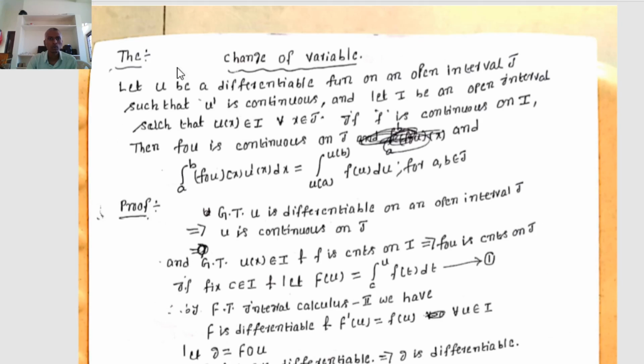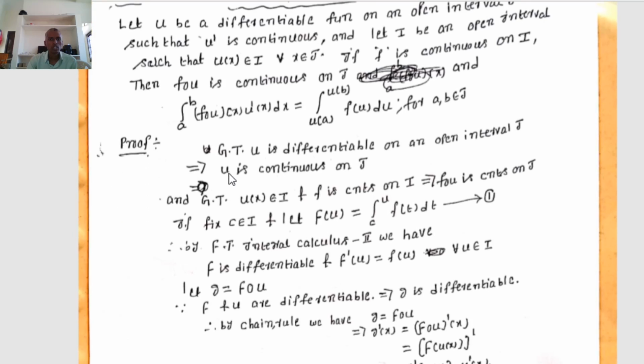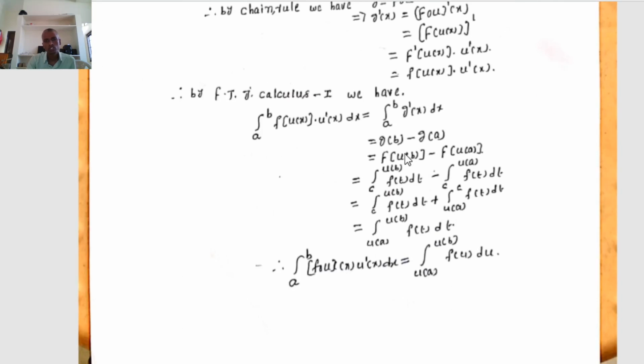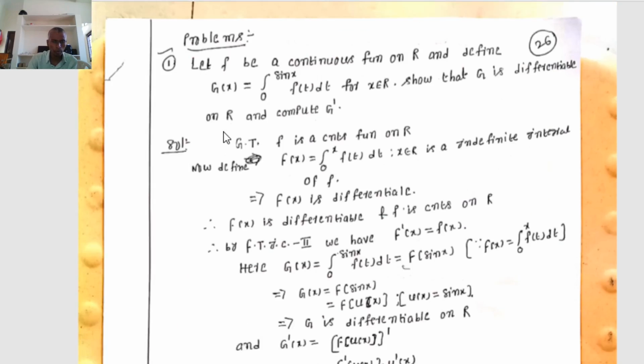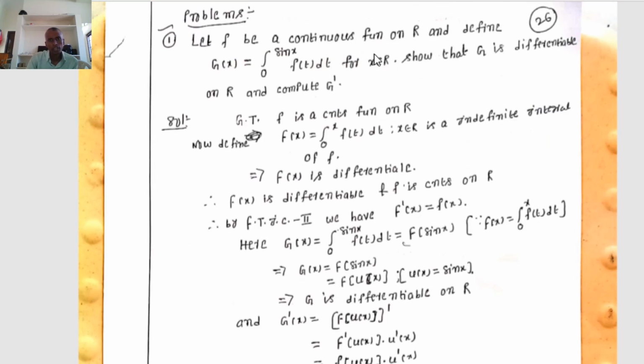Therefore, by change of variable, if u is differentiable on an open interval J such that u dash is continuous, and u of x belongs to J, then if small f is continuous, automatically f circle u is also a continuous function, and the integral from a to b of f circle u of x dot u dash of x dx equals the integral from u of a to u of b of f of u du for all a, b belonging to J. Hence, the theorem is proved.